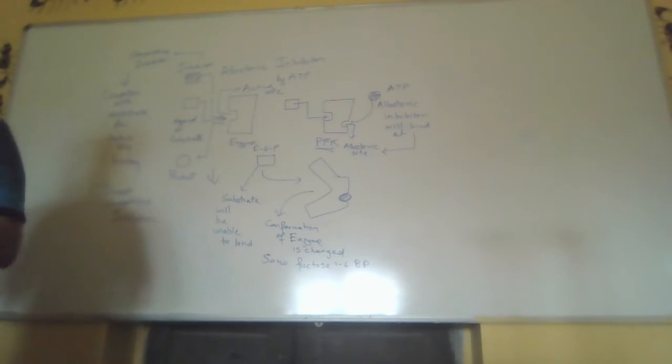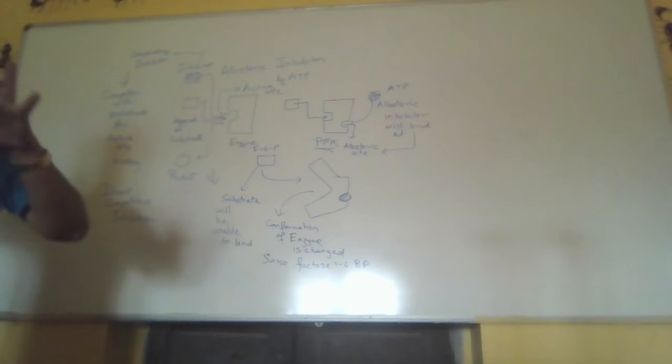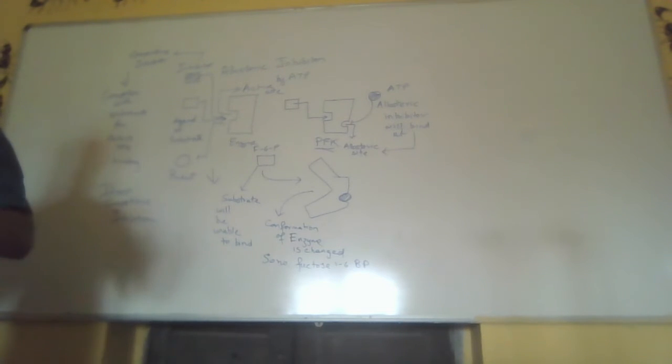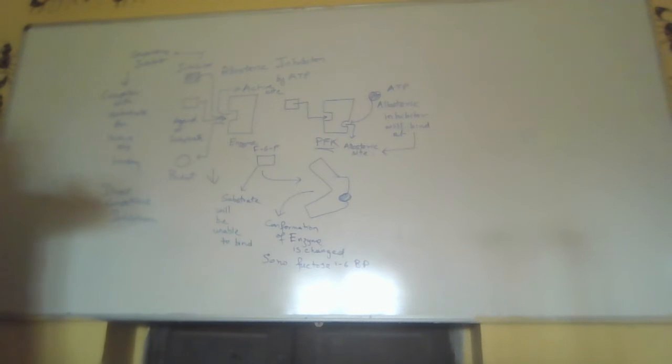So this gives a signal to the enzyme that what? No more fructose, no more glycolysis. If that is stopped, all the steps will stop. And there will be an accumulation of fructose 1,6-bisphosphate, and that will inhibit all the steps. And glycolysis will stop upstream.